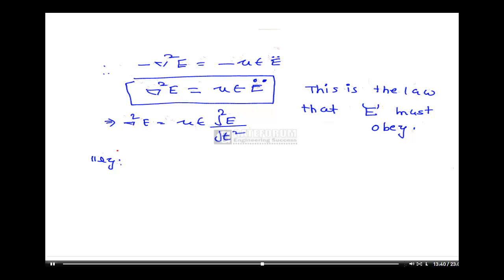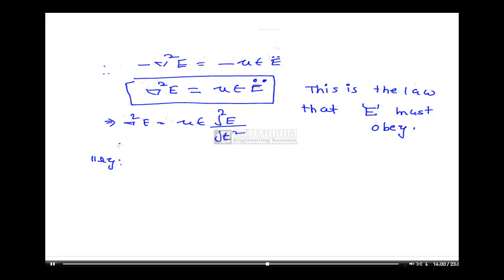Similarly, in a similar manner, for derivation of this equation, I considered the second equation and took curl on both sides and substituted the necessary requirements. Similarly, you take the first equation, that is del cross H is equal to ∂D/∂t.